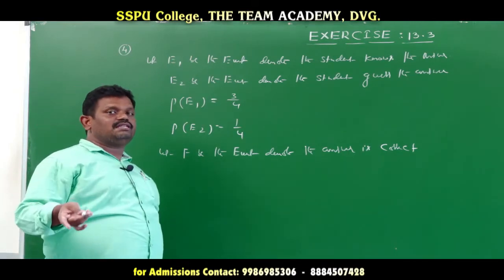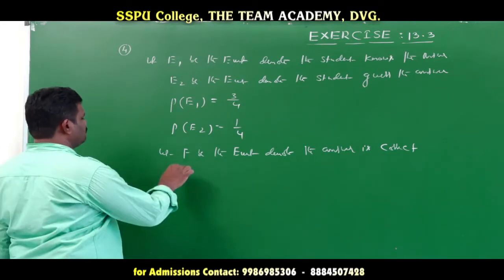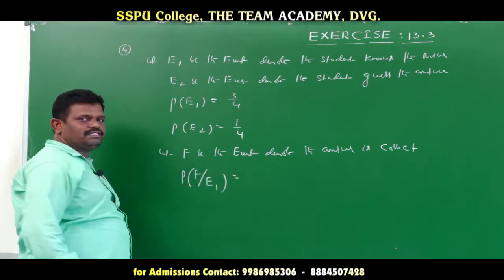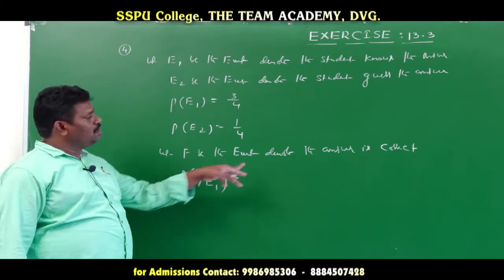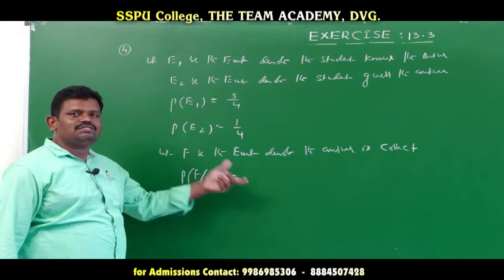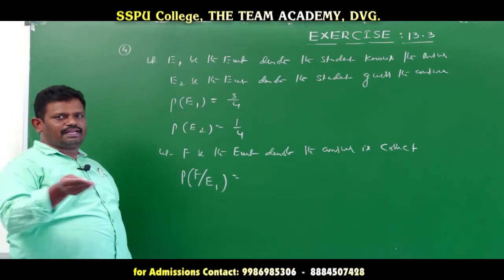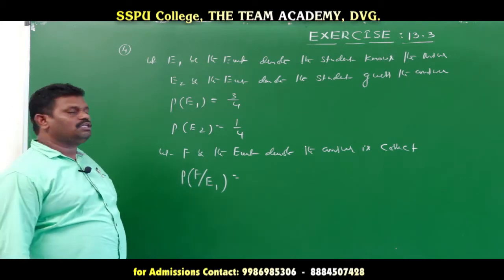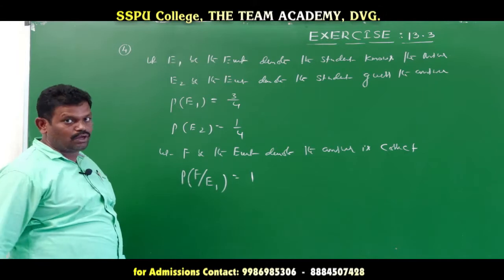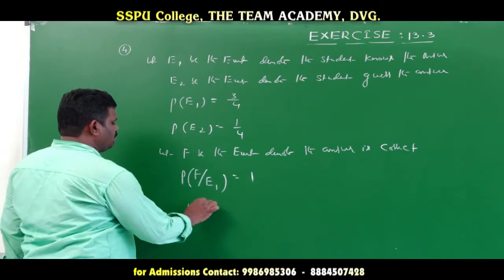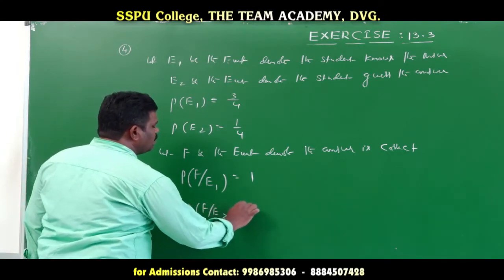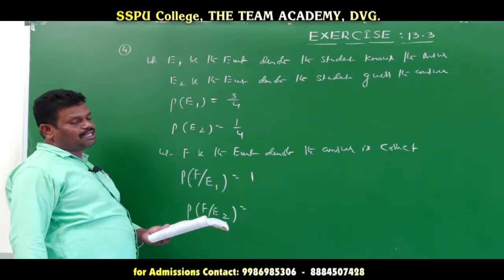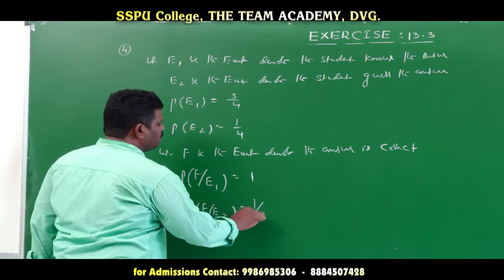So the probability of F given E1 is 1. Suppose you know the answer, then immediately you put the correct option, so that probability is clear. Now the probability of F given E2, where he guesses, is 1 by 4.